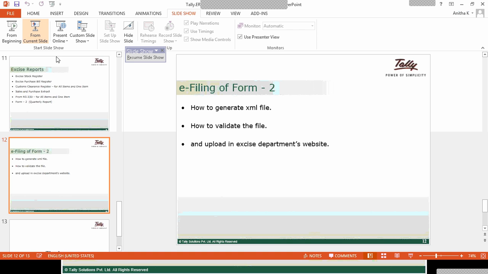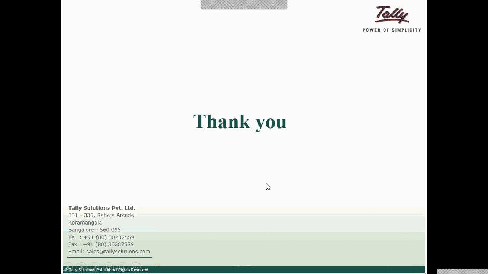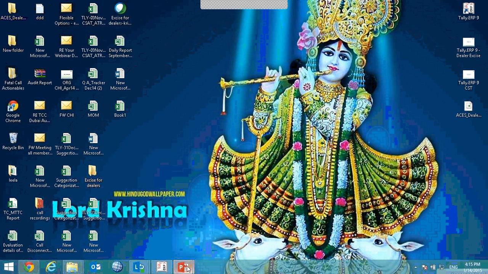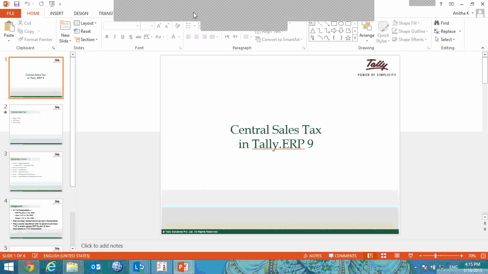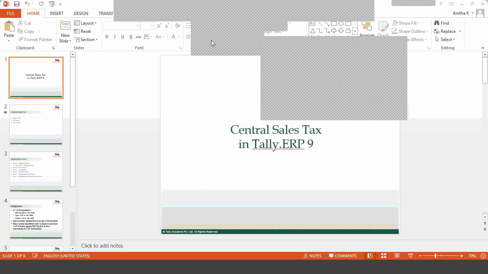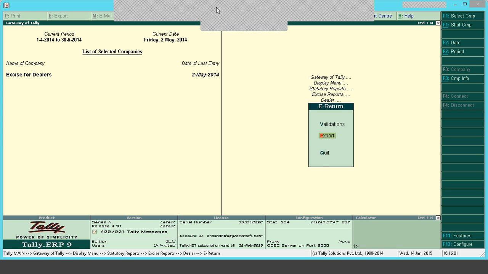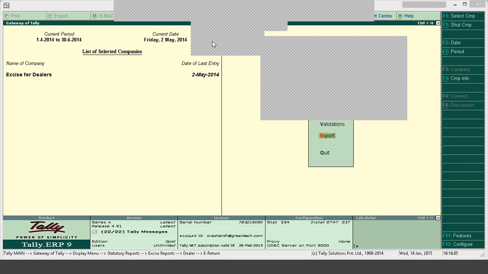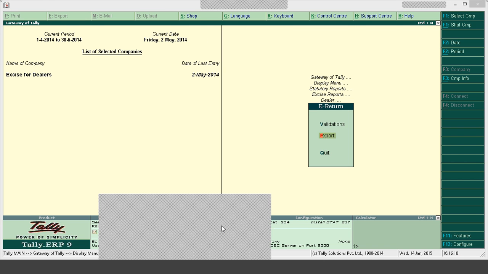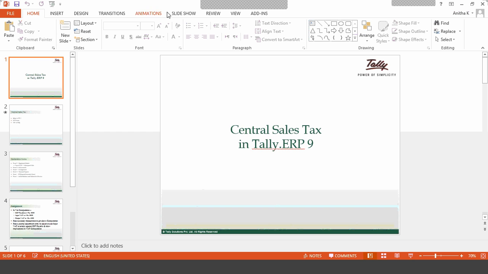So I'm going to begin with central sales tax. So we shall begin with central sales tax.